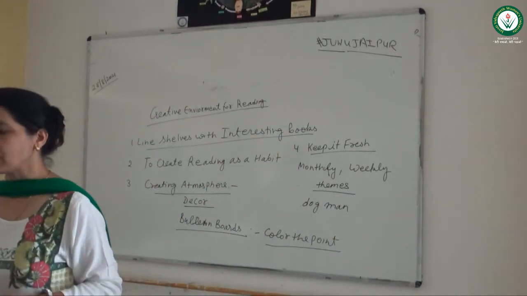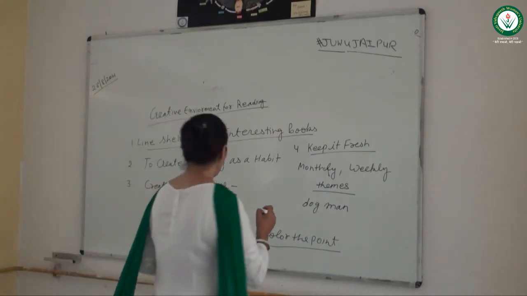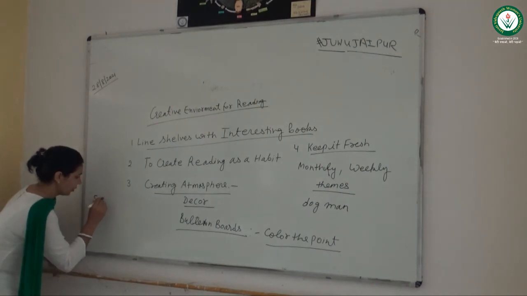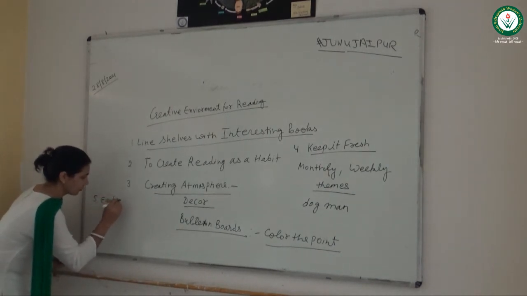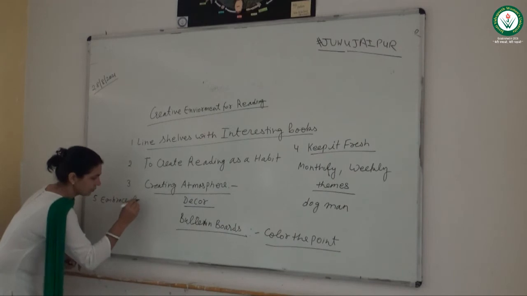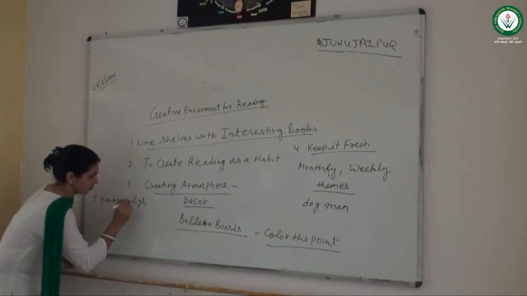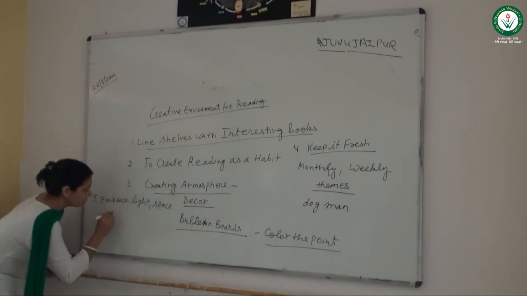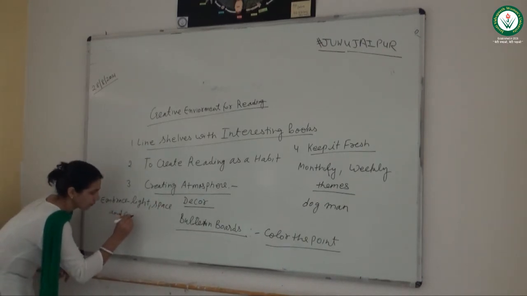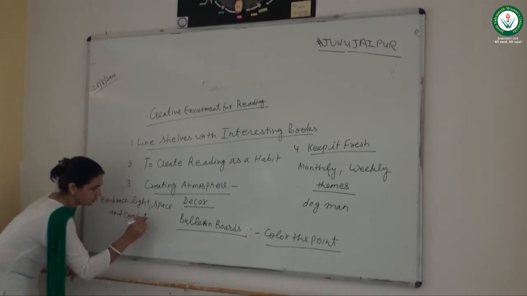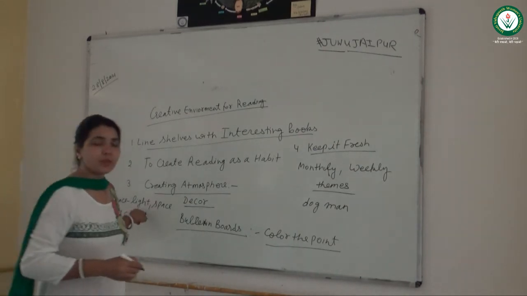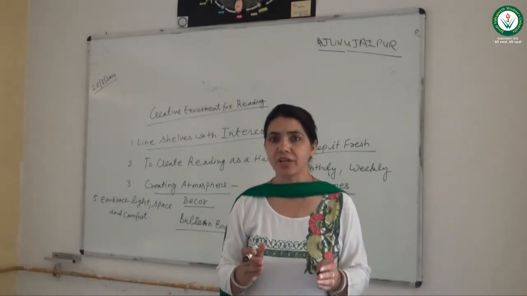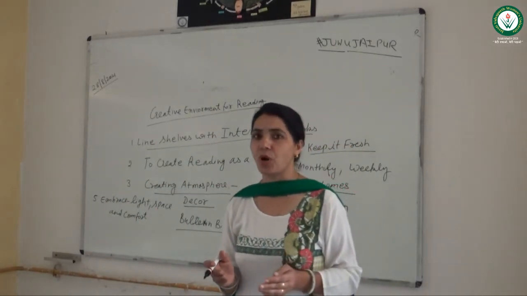Next is embrace light, space and comfort. So number 5 is embrace light, space and comfort. As the line is clearly written, there should be enough space to read something. If there is lots of space, they can read properly.